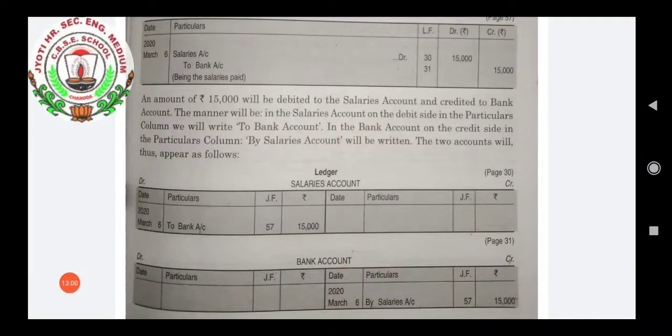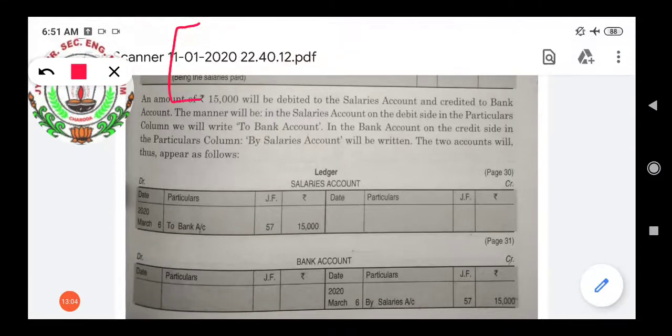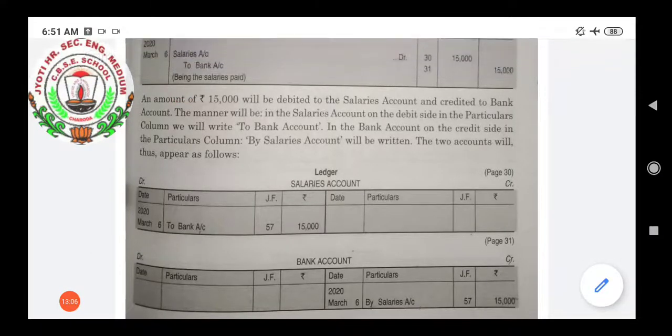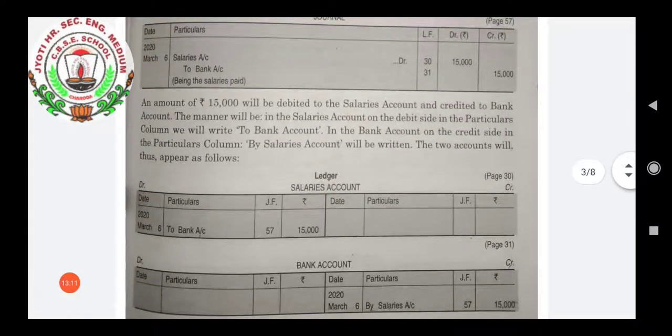Okay. Now once again I will explain this. Likewise we will have an entry. We have a journal entry here. First we will identify the account which has been debited.